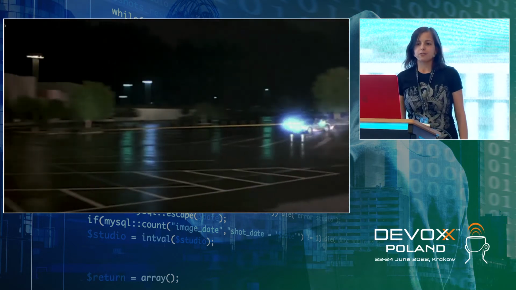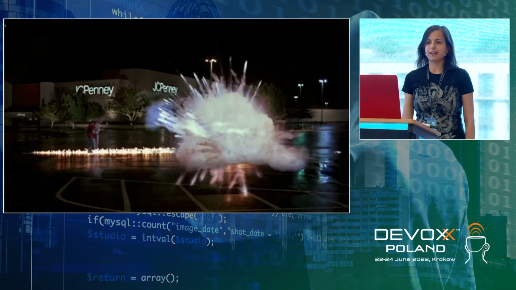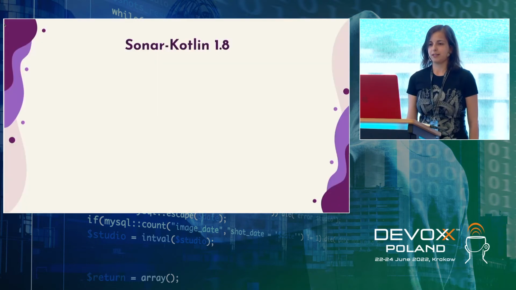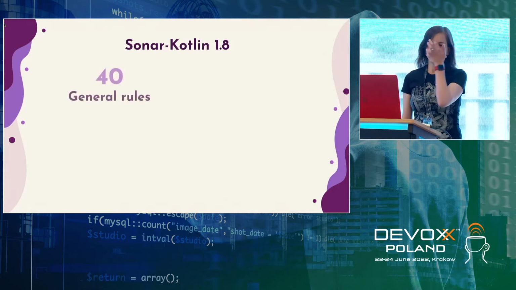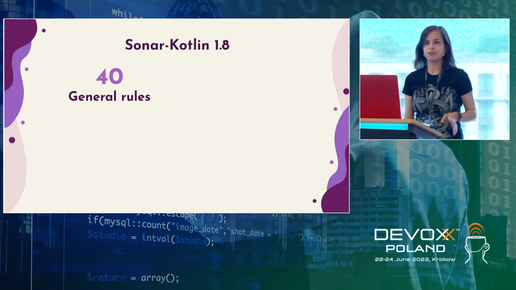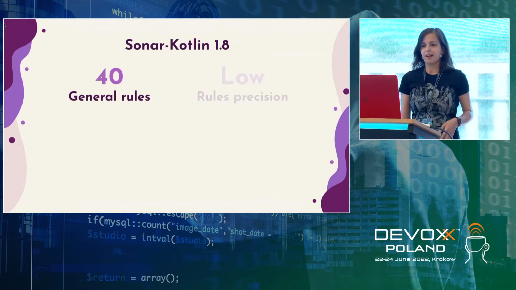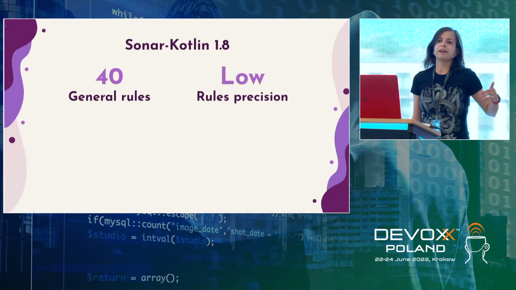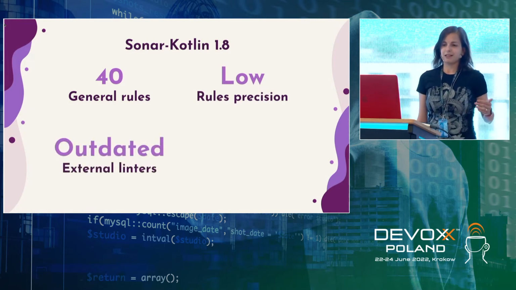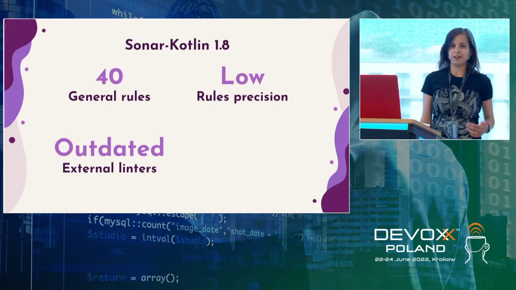In order to understand what SonarKotlin 1.8 was, let's use our time machine and go a little bit to the past. SonarKotlin 1.8 had 40-some general rules. General means things like bad function name, too long function, and so on. Low rules precision: there were a lot of corner cases that were ignored. Import of external linters was outdated.